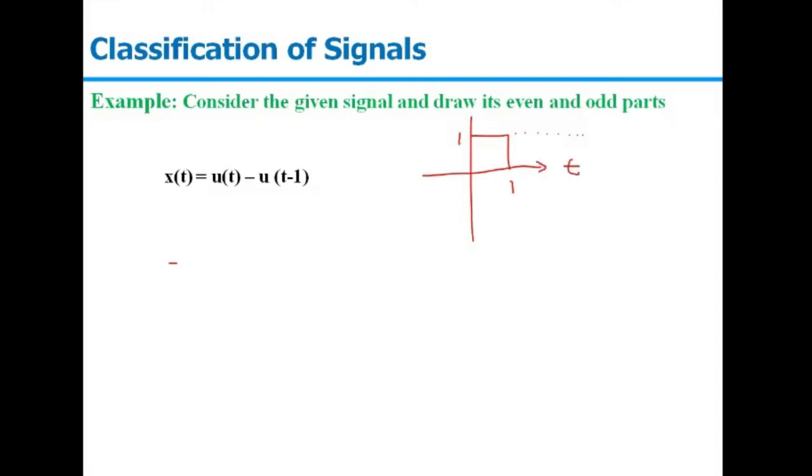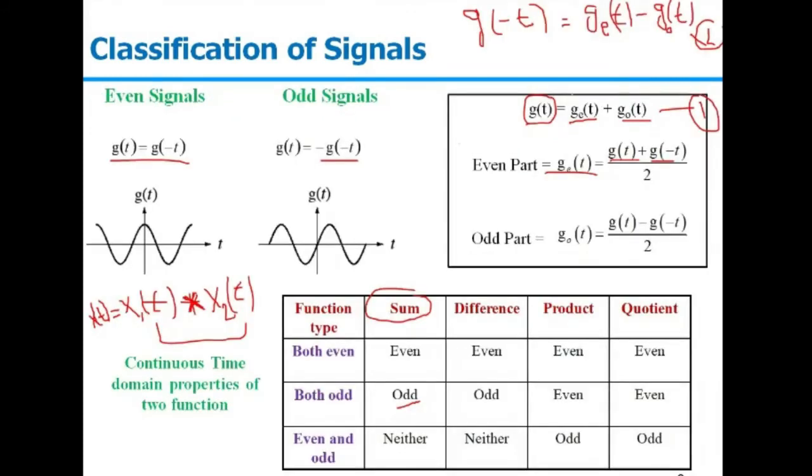Now we need to find its even and odd part. If you see here, the even part is g(t) plus g(-t) divided by 2. So g(t) is given, we need to find g(-t), then we will add it and we will subtract it.